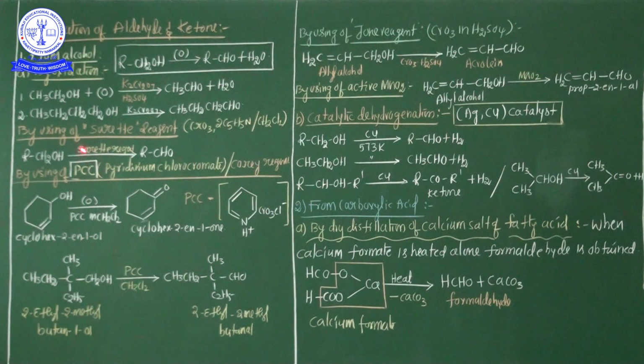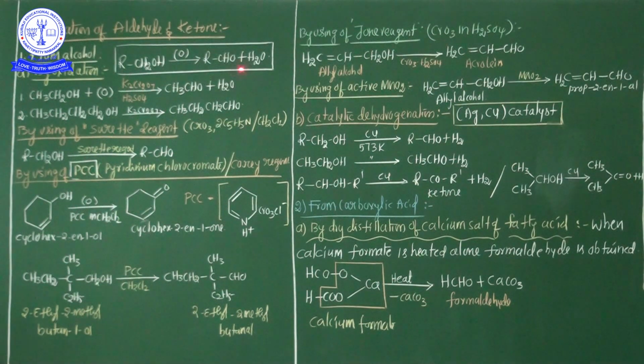So once again, aldehyde can be prepared by the regulated oxidation of the primary alcohol. Write this down in your notebook. I have not mentioned the acidified solution here.